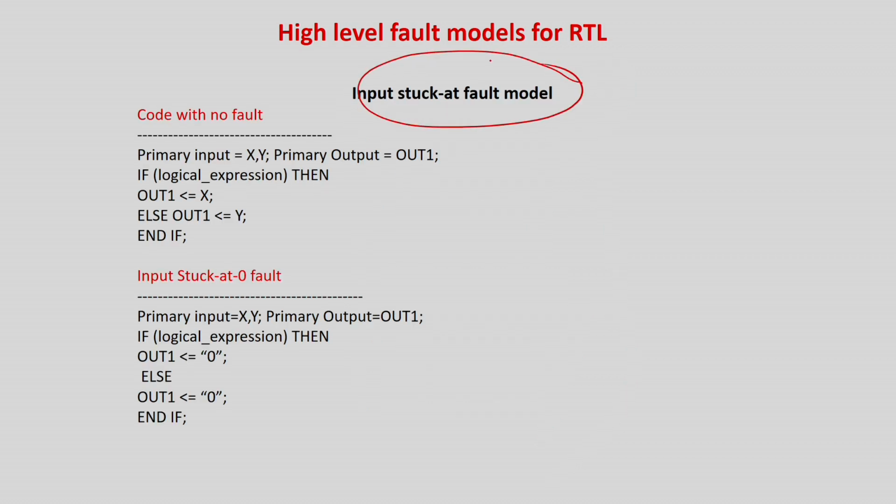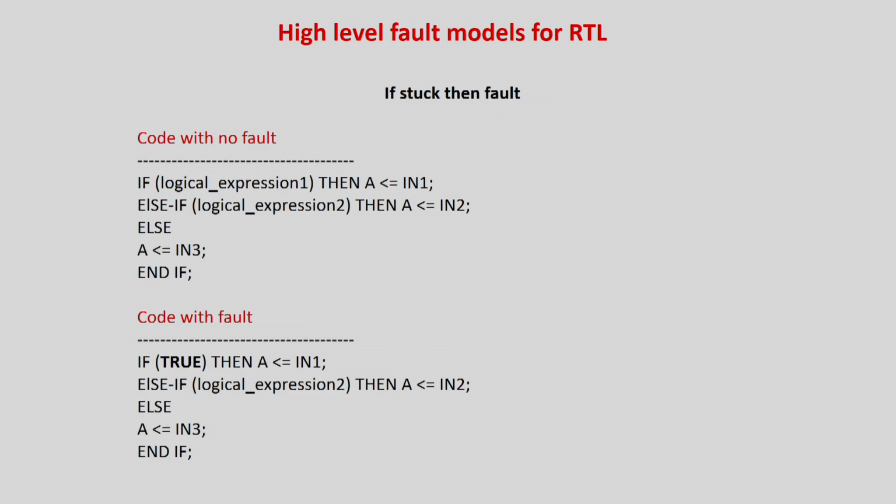Input stuck-at fault model. This is a code with no fault. This is primary input x comma y, this is the output. If some logical expression, out is equal to 1, else out equal to 0. You can make all outputs default 0. So this is the input and output stuck-at fault model. Explicitly change the inputs and outputs to zeros. That is very simple, we are not much interested. If-then stuck fault. This is a very important fault, not at all present in structural fault models.